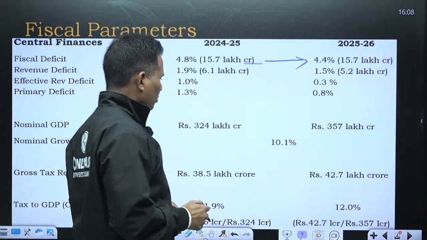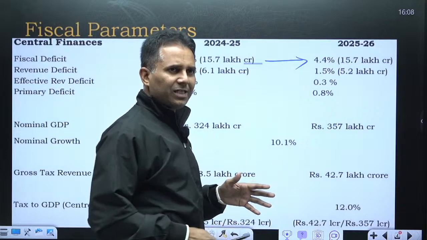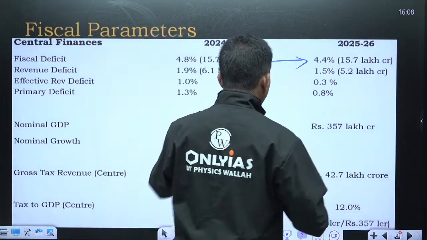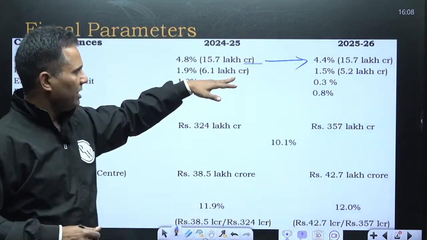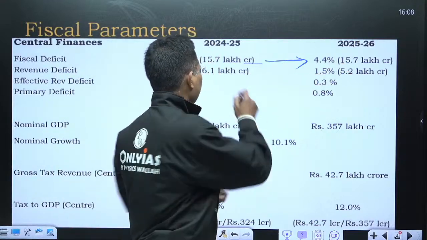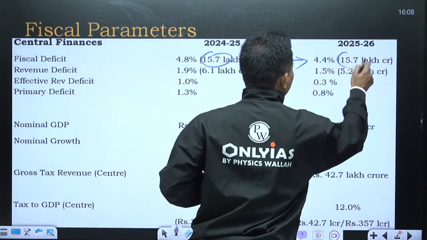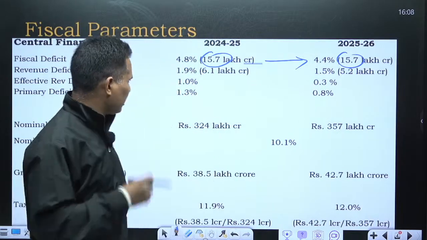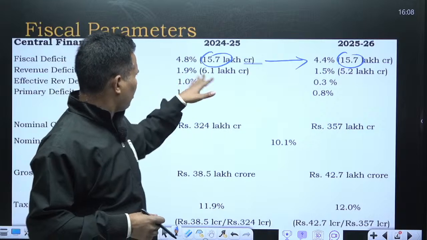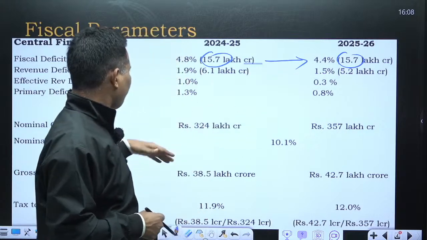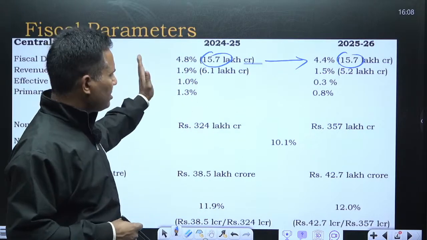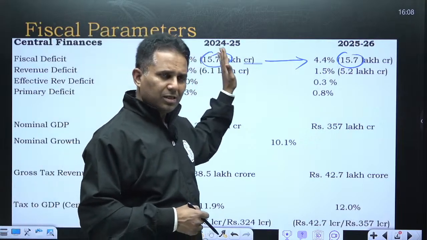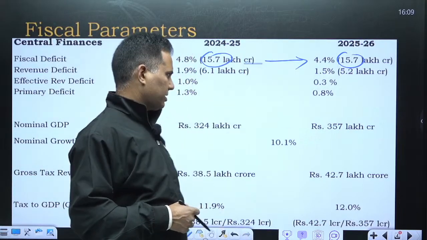4.4%. So our deficit has reduced in terms of GDP, but you will see that borrowing is the same. Since GDP has increased, the deficit as a percentage has reduced. So the government is moving towards a path of fiscal consolidation. Revenue deficit is also going from 1.9 to 1.5%. So in every deficit parameter, you will see that the government is deliberately planning to decrease it.